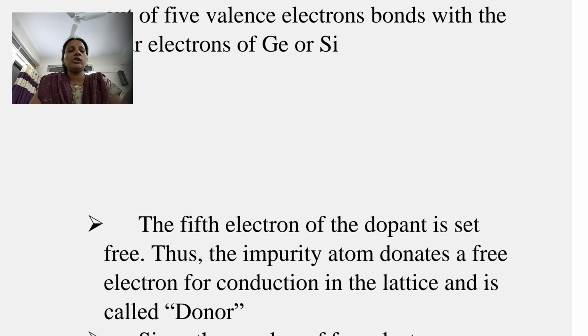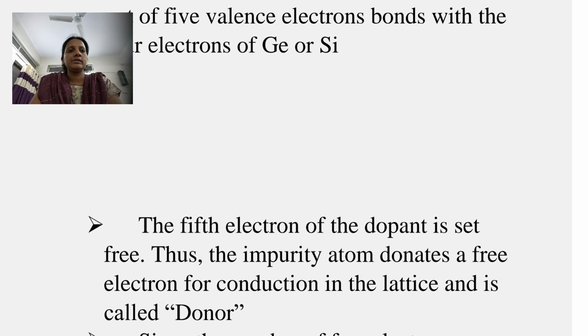The fifth electron of the dopant is set free. Thus, the impurity atom donates a free electron for conduction in the lattice and is called a donor.